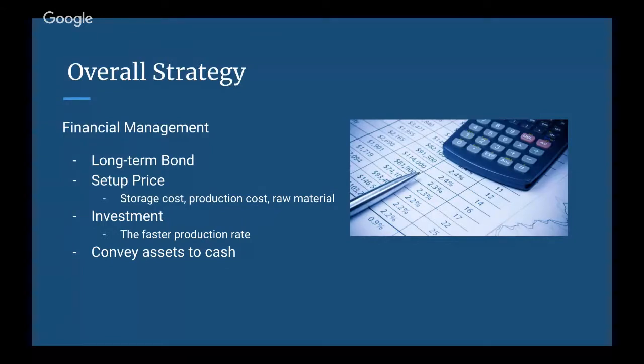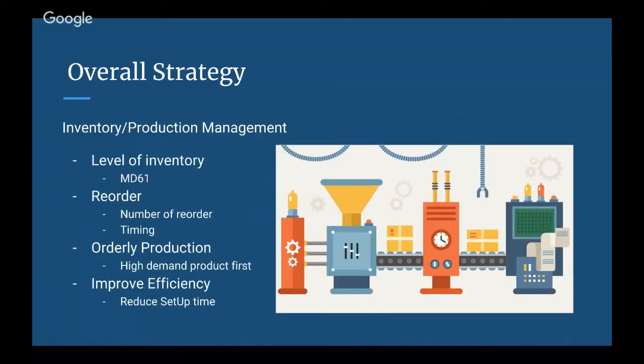The investment in utility unit also helps us increase the production rate. Finally, appropriate conversion between physical asset and cash should also be considered in financial management, since the company is operating under the flow of money.